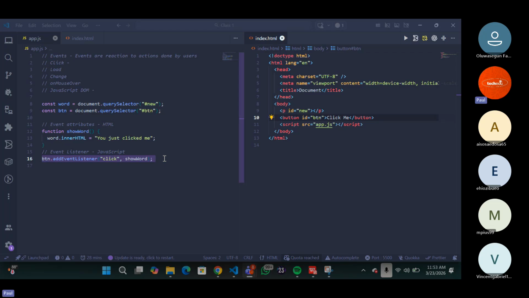I quit. I cannot count the number of times I stopped writing code. There was a period I didn't write code for a year plus, almost two years. Then I came back. In fact, I fully came back at the end of 2021, and I started writing code. So that was how it was.